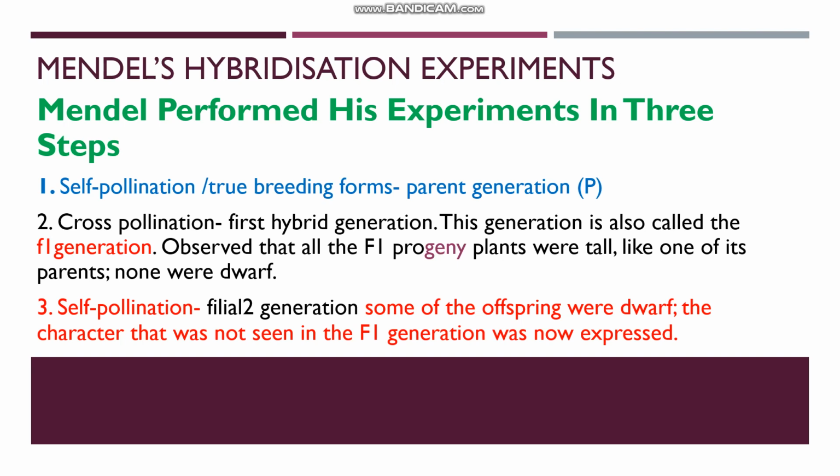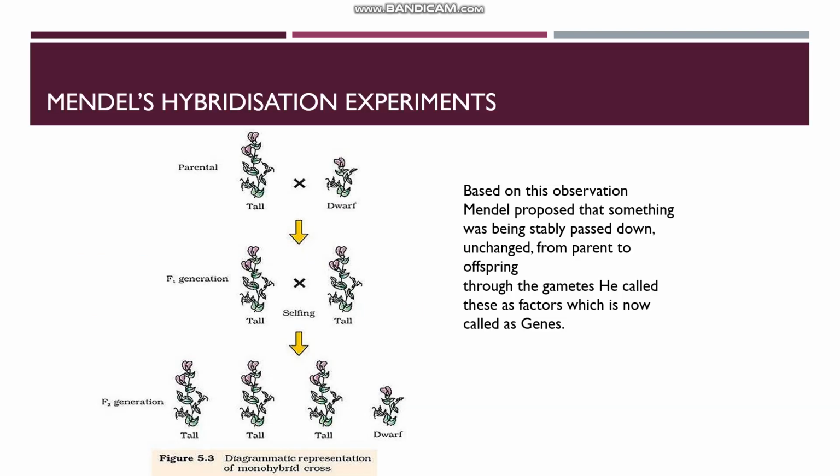Self-pollination to select the true breeding forms, which were taken as the parent generation. The 2 contrasting parents were allowed to cross-pollinate to raise the F1 generation. The F1 generation was allowed to self-pollinate to raise the F2 generation. So in Mendel's hybridization experiment, a true breeding tall plant is crossed with a dwarf plant. These are the F1 plants. All the F1 plants were tall. F1 plants are allowed to self-pollinate to raise the F2 generation. Some dwarf plants were also produced.